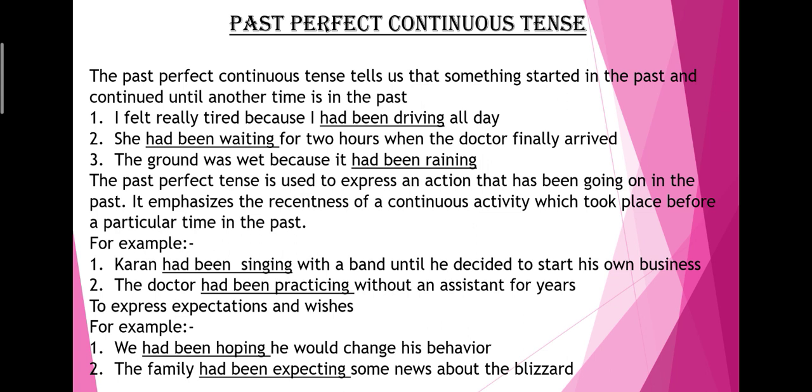So there's another point, children. The past perfect continuous tense is used to express an action that has been going on in the past. It emphasizes the recentness of a continuous activity which took place before a particular time in the past. For example, Karan had been singing with a band until he decided to start his own business. The doctor had been practicing without an assistant for years.